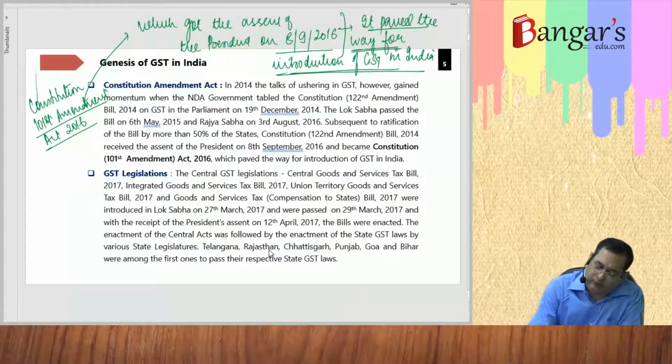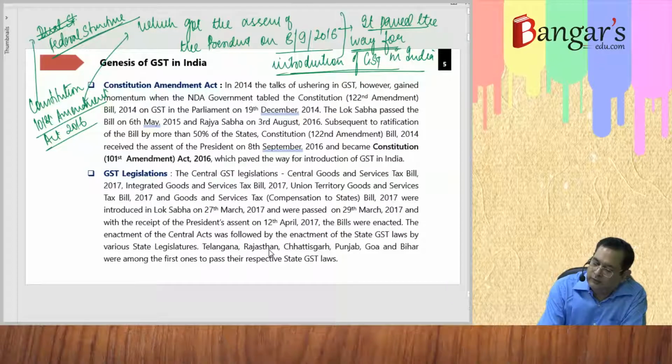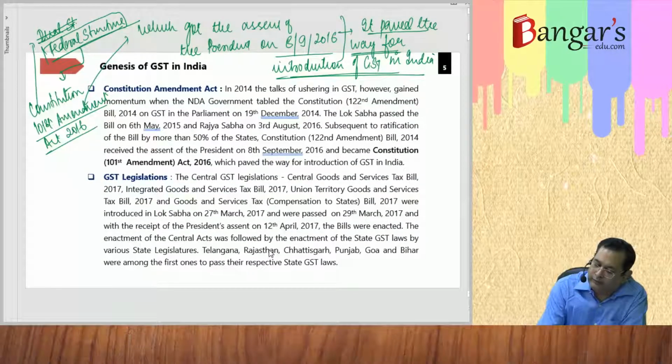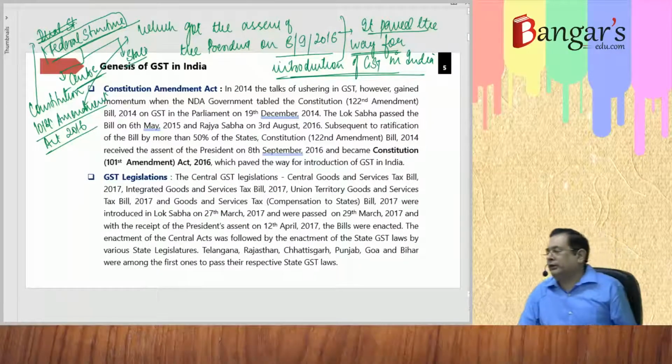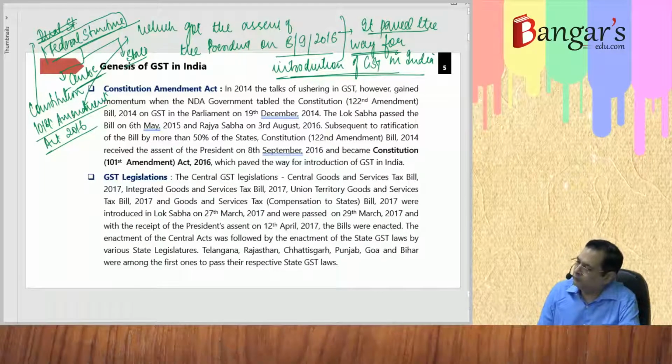And this amendment was necessary because of what? Dual structure, or say federal structure. It's better we write federal structure, because we have what? Center, and we have what? State. Center and state are there. On that account, there is a federal structure. Therefore, for this reason, we needed the Constitution 101st Amendment Act.